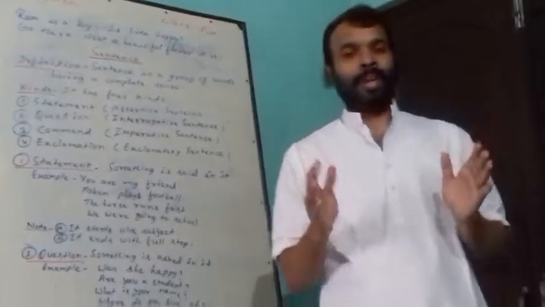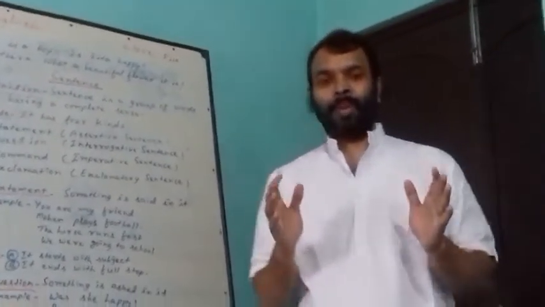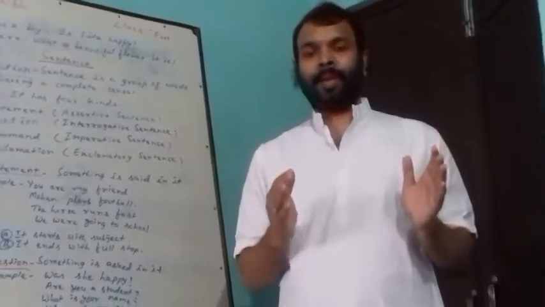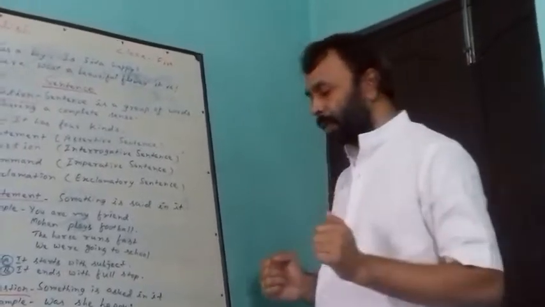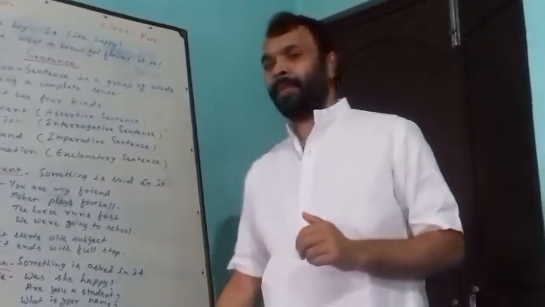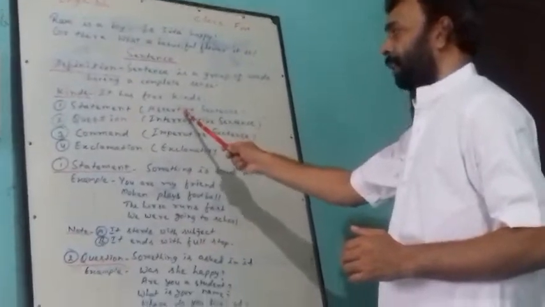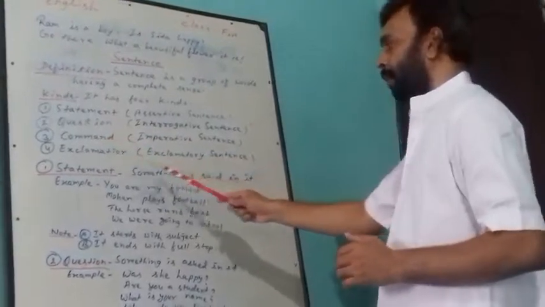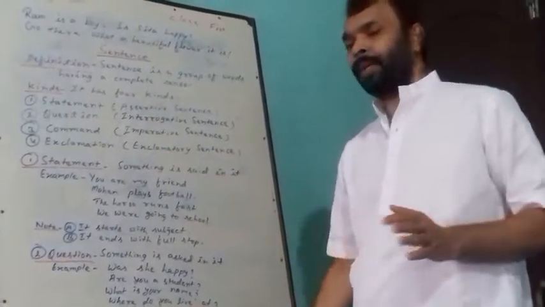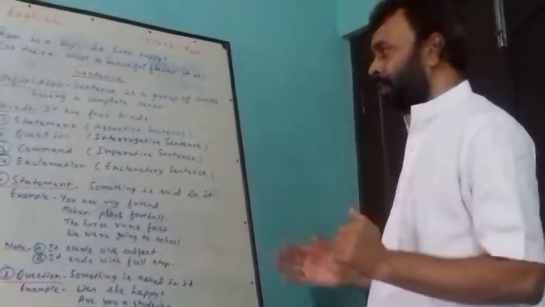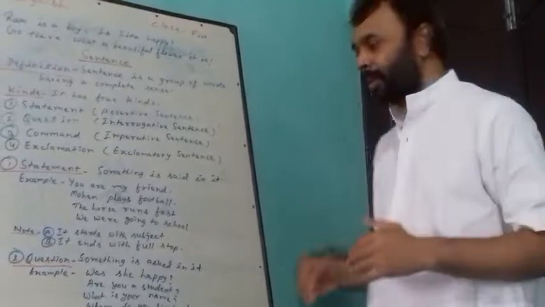As I have told you, whenever we read English, we must read comparatively. What is the difference between modern English grammar and Old English grammar? In modern English grammar, many changes have come, and in the names of sentences you see the name has been changed. Assertive has become statement, interrogative has become question, imperative has become command, and exclamatory sentence has become exclamation. So both the characteristics are the same. Now we should know about these sentences one by one.